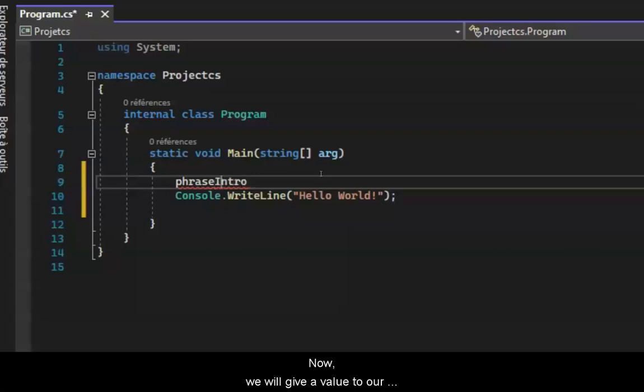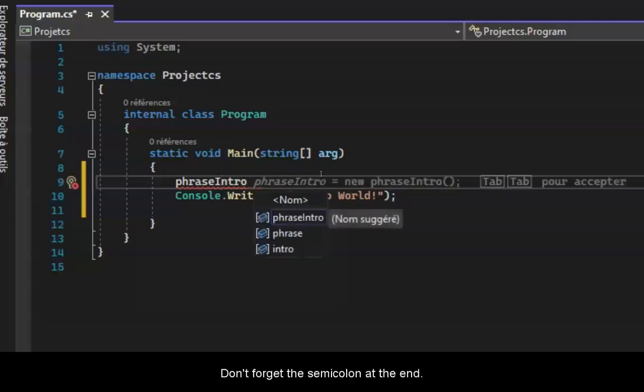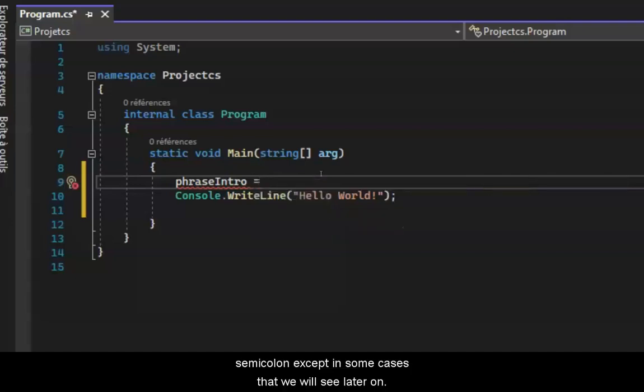Now, we will give a value to our variable. To do this, you will have to put an equal sign and then put in quotes, hello, today is Tuesday and I have to go to school. Don't forget the semicolon at the end. In C#, we always end a line with a semicolon, except in some cases that we will see later on.